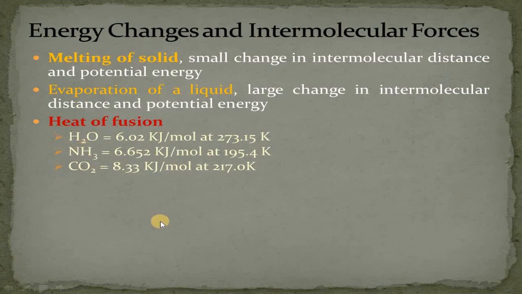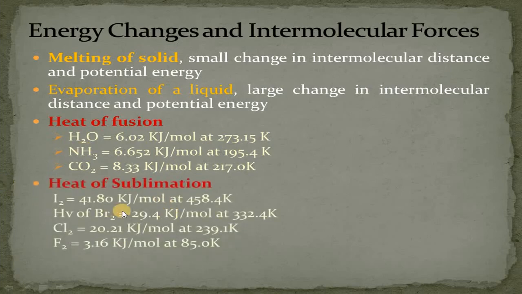Next example, we have iodine. As iodine is rather more volatile, the heat of sublimation value for iodine is 41.80 kilojoule per mole at 458.4 Kelvin. As compared to the other halogens, the heat of vaporization of bromine is 29.4 kilojoule per mole at 332.4 Kelvin, and chlorine and fluorine will also have their values.